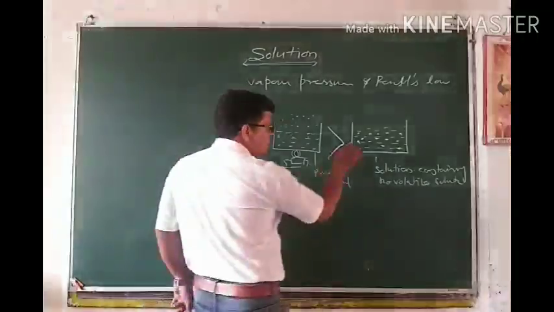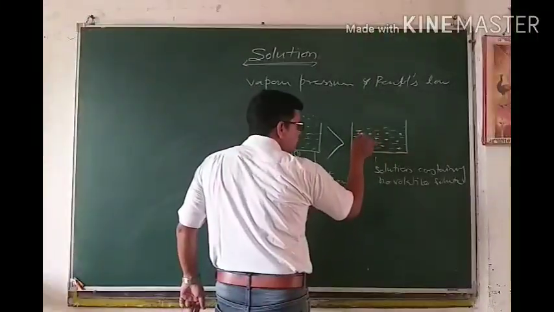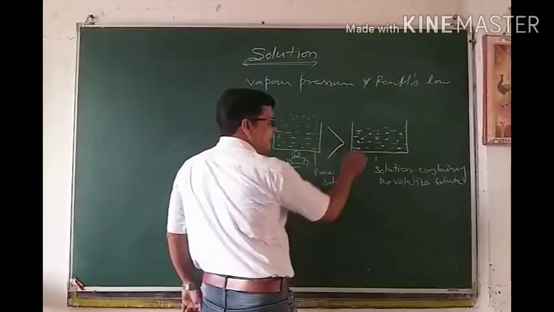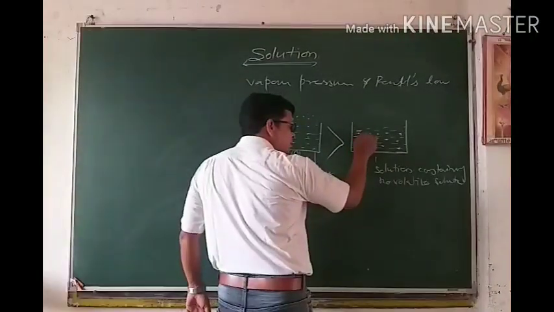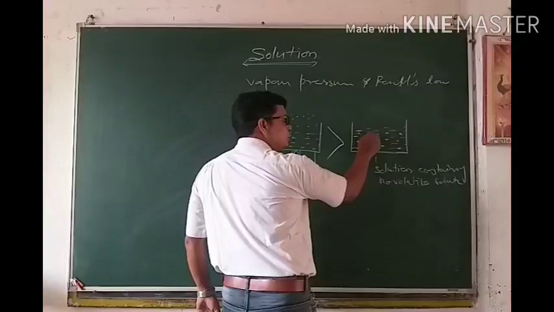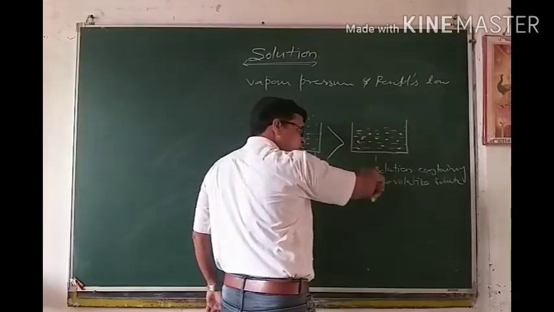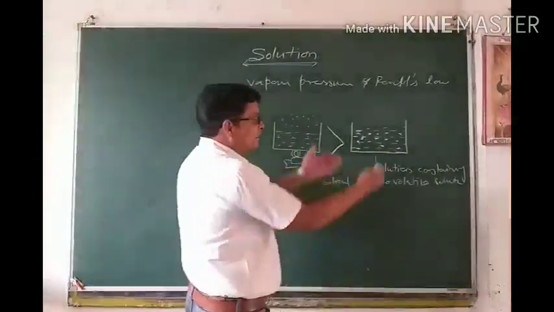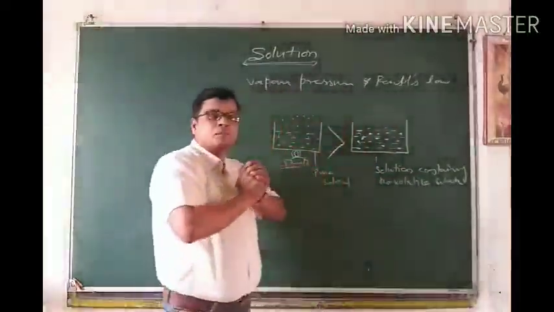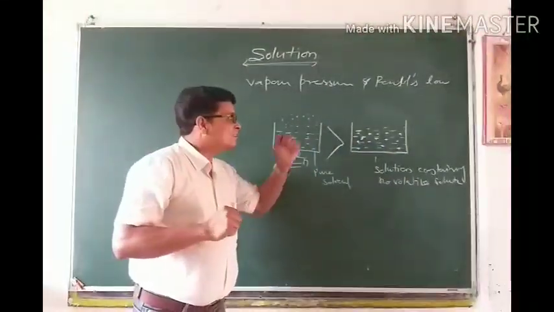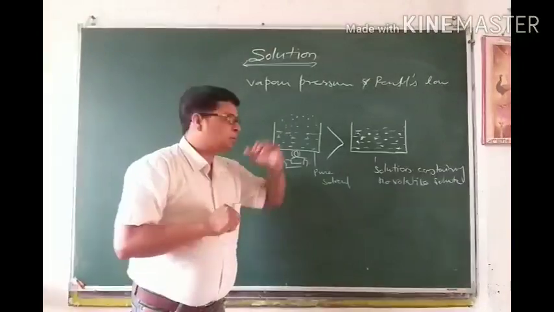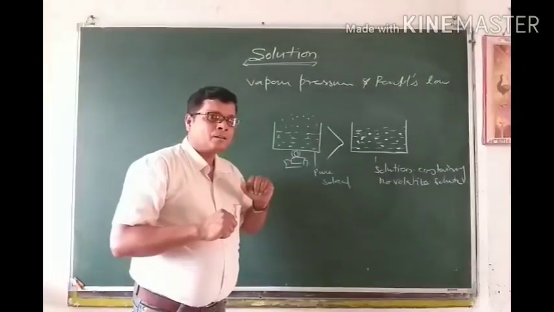Whereas in case of solution containing non-volatile solute, solvent-solvent interaction takes place as well as this solute also interacts with solvent molecules towards itself. That's why the rate of evaporation or vaporization decreases and less amount of vapor is formed. So vapor pressure decreases. Is it clear?